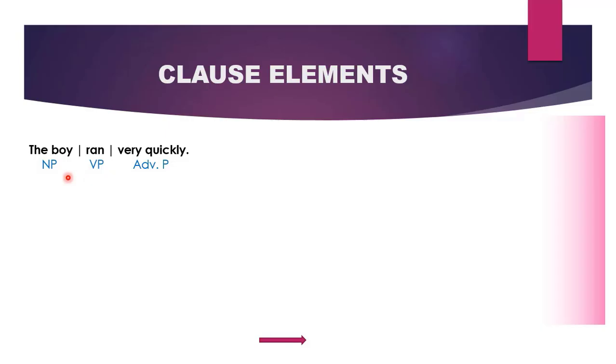So what are the roles that these phrases are performing in the sentence? The boy that we saw over here, which was our noun phrase, is performing the function of the subject. So the boy is the subject in the sentence. Therefore, subject is a clause element because it is a function that the boy is playing. Ran, which was our verb phrase, is performing the role of a verb. Therefore, verb is part of clause elements. Very quickly, the adverb phrase that we saw over here is performing the role of an adjunct. Adjunct is also a clause element.